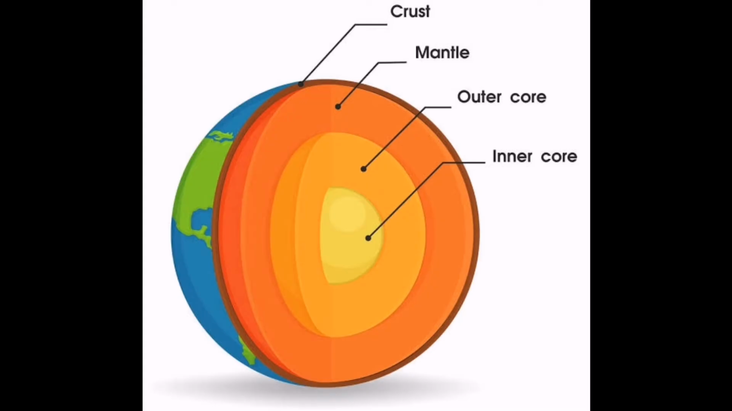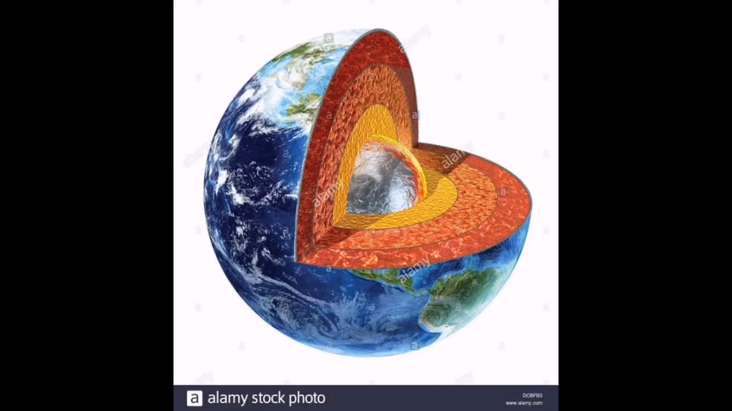So children, I hope you all have got a clear idea about the magnetosphere. Now let's move to the next topic, that is the inner core. The inner core extends from around 5,150 km to the depth of around 6,371 km, that is till the Earth's center. It is the core of the Earth which is in a solid state.